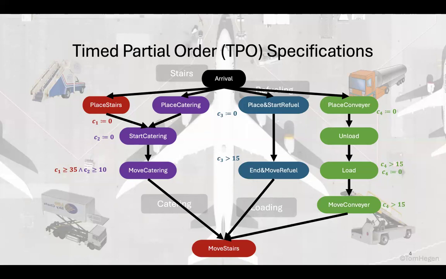TPO models specifications with nodes representing the events and edges representing their partial orders. Clocks represent timing constraints. Clocks act like a stopwatch and can be reset and measure local time. Given a TPO, how can we come up with optimal plans for robots in this environment?